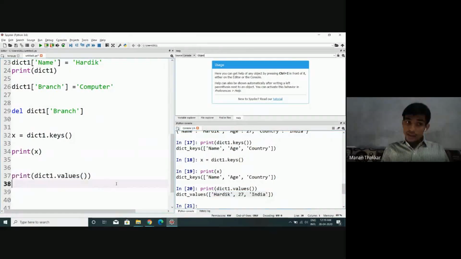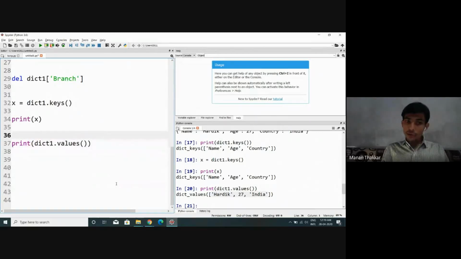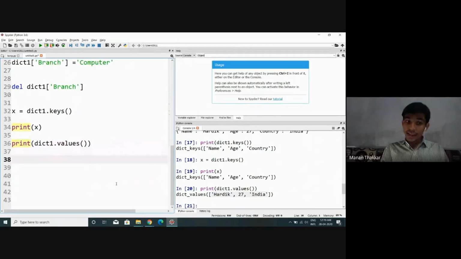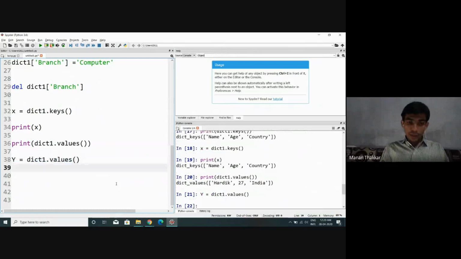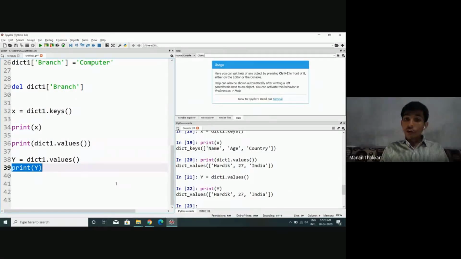Similarly, the way we have stored all the keys inside x, if we are interested in storing all the values inside y, I can write dict1 dot values and store it inside y. Now observe, if I display the value of y, see, y is of type list, containing three values, right?